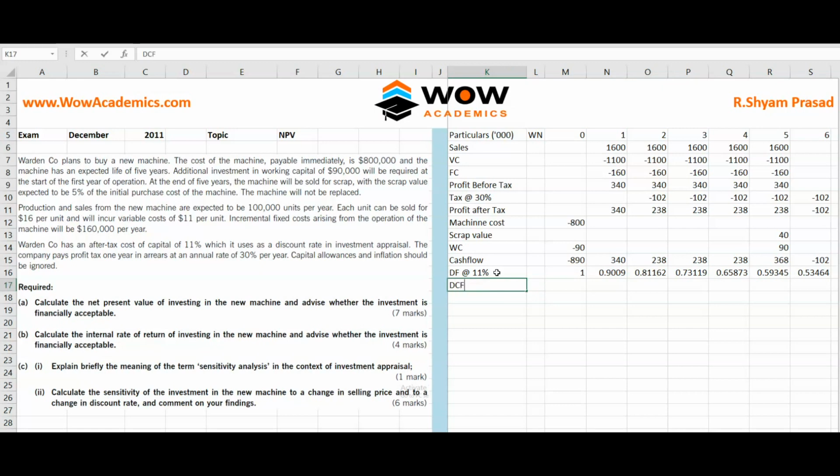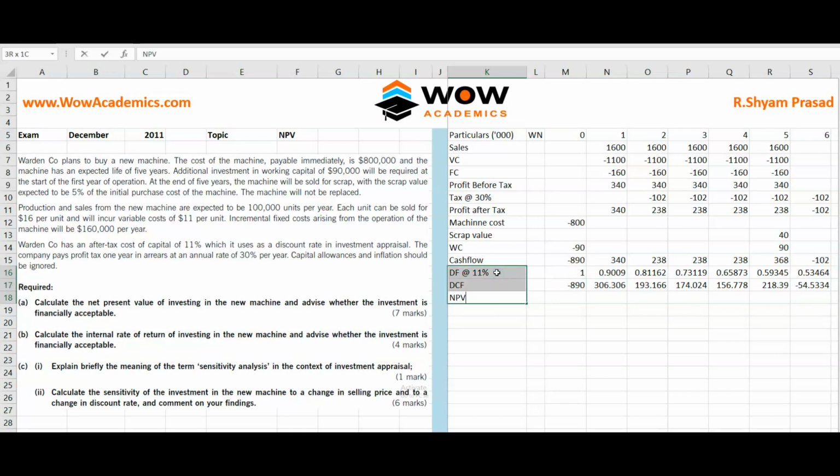So next is to find out the discounted cash flow. The discounted cash flow is a simple number. Multiply your cash flow by the discount factor. You got your DCF. In some books it's called DCF, in some books they call it PV, present value. So we take it as DCF.